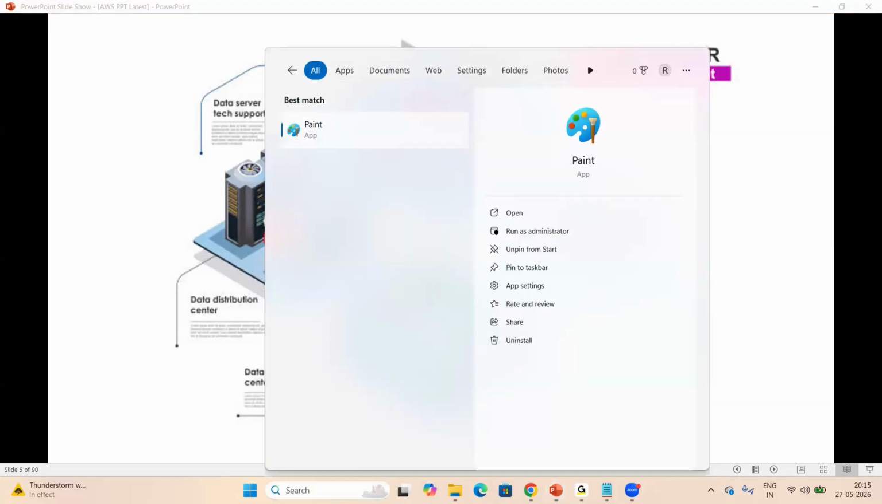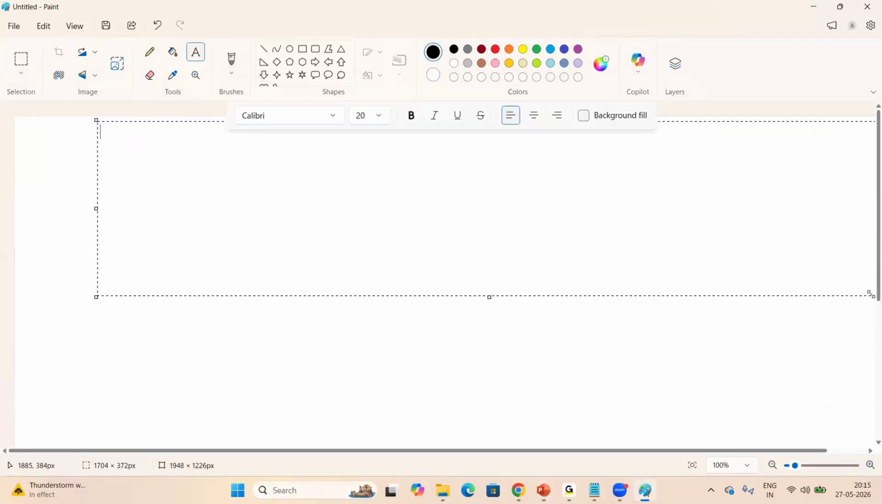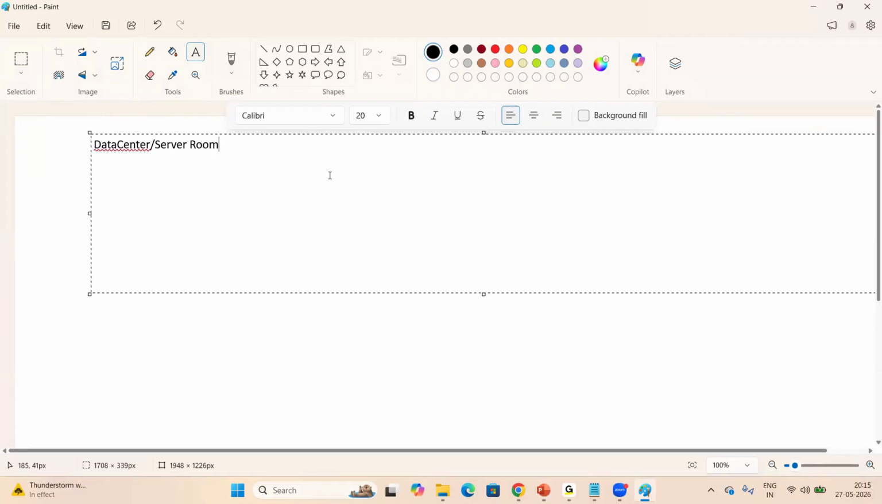Now, let me show you something here. What is a data center, anyone? A data center is a server room, right? People also call it a hub room or network room. So this is a server room.